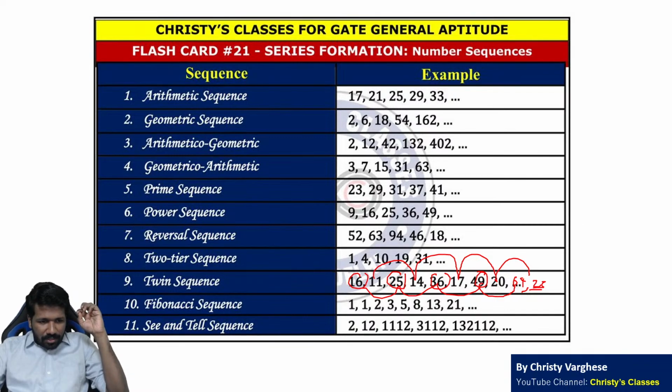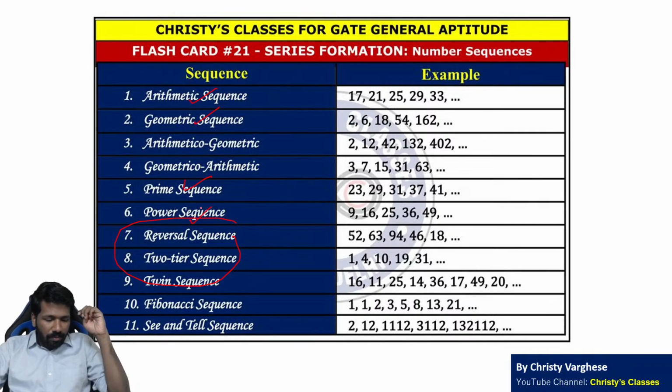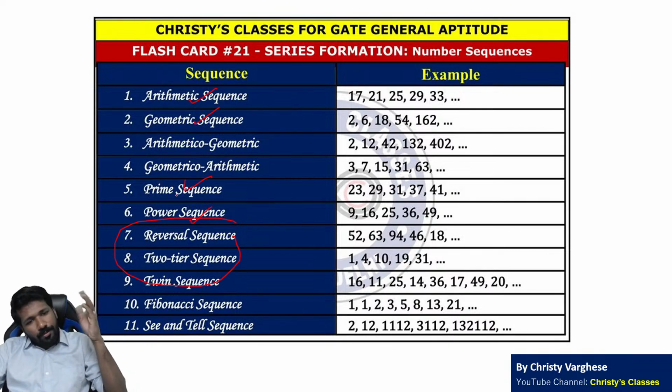So these are the major sequences. Once again, I am reminding you that reversal, 2-tier and twin can be made from arithmetic, geometric, prime, power sequences and from other sequences also, but mainly these 4 sequences can be used for that.